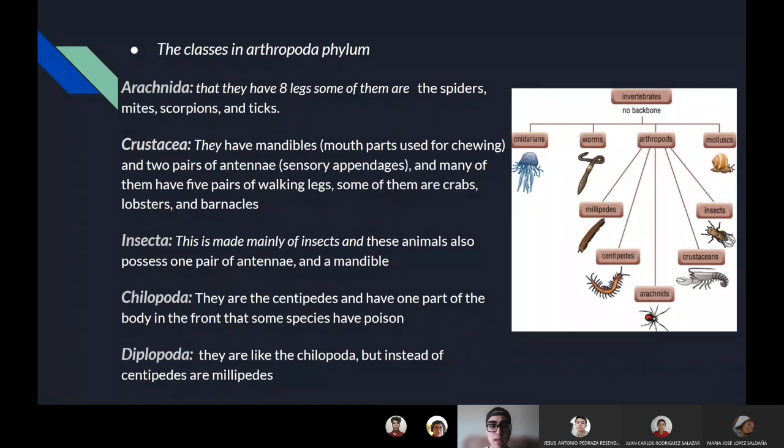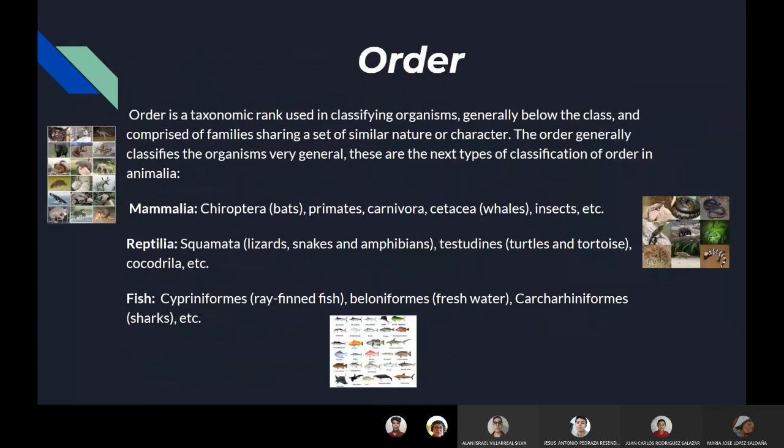Chilopoda are the centipedes and have one part of the body in the front that in some species has poison on it. Diplopoda are like Chilopoda, but instead of centipedes they are millipedes.